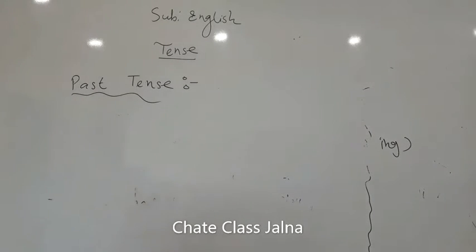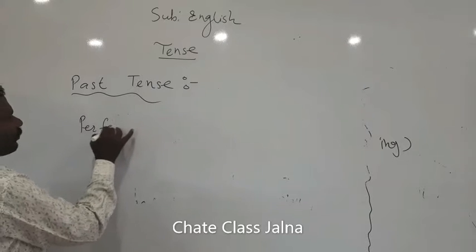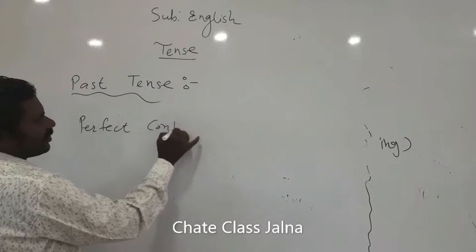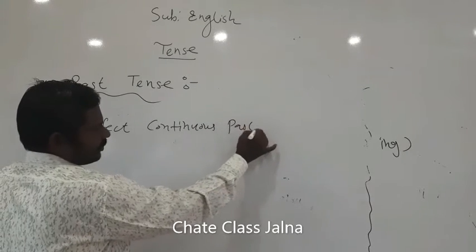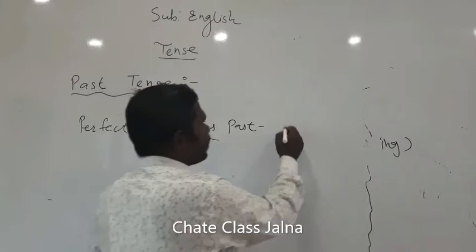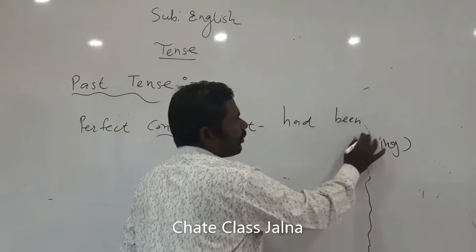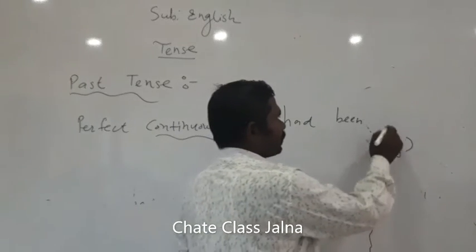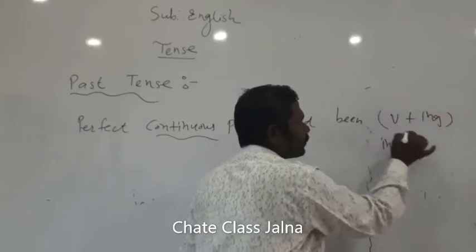In perfect continuous past, there comes had been. As the word continuous is here, verbs in the ing form we are there to use.